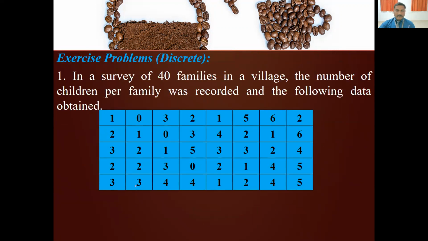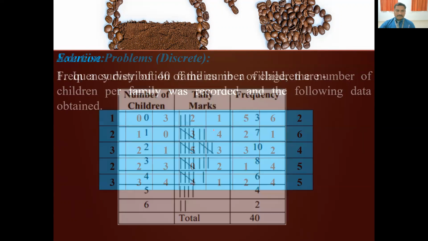The example says: in a survey of 40 families in a village, the number of children per family was recorded and the following data was obtained. So 40 families' data is given, showing how many children are in each family. Some family may have 1 child, some 3, some 2, some 5 or 6 children. We'll find out how many families have no children, how many have 1 child, 2 children, and 3 children.